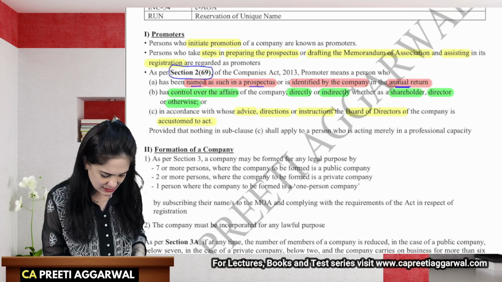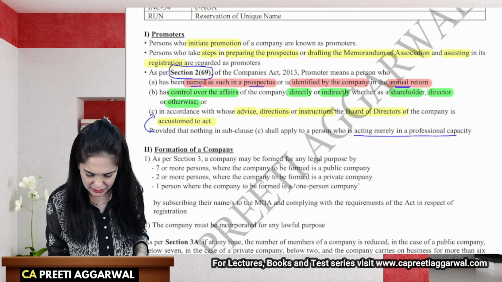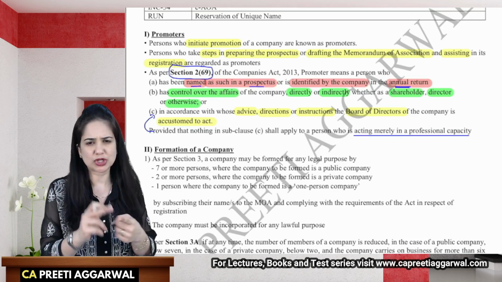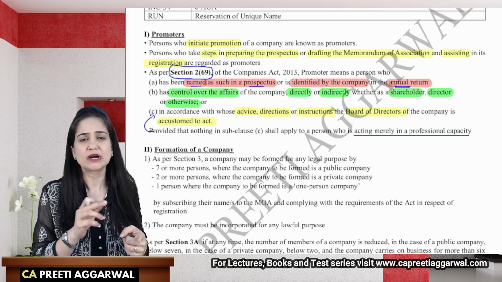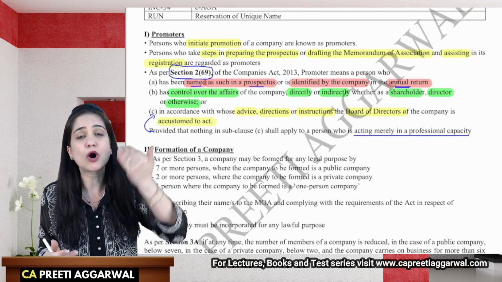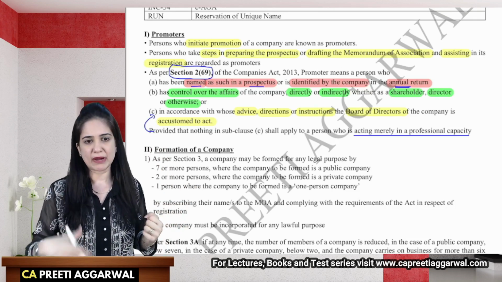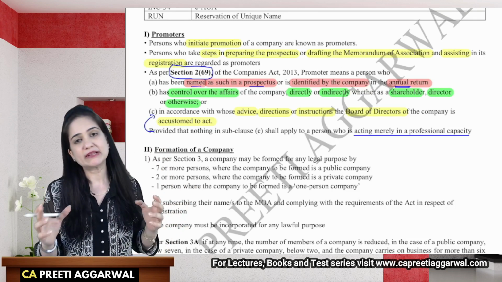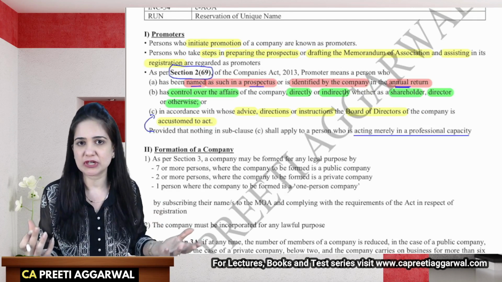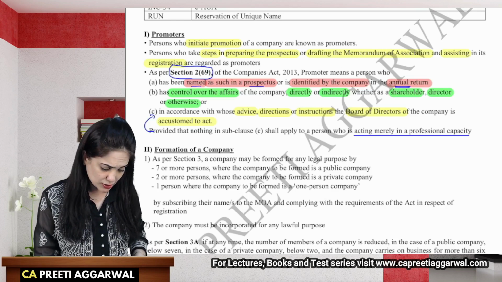So in this case, there is a small proviso that nothing shall apply to a person who is acting merely in the professional capacity. So this will include a chartered accountant, banker, solicitor, anyone who's helping me in the professional capacity. But what if I go beyond my professional capacity? Yes, if I'm arranging for capital, if my name is also written in the prospectus, then in that case, if that person is exceeding his professional capacity, he may be regarded as the promoter. So this is all about promoter.